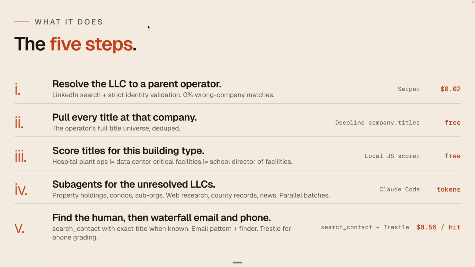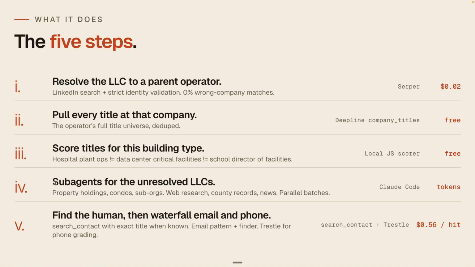So this should actually be 1 cent, but we resolve the LLCs to a company. Then we get every title at that company, with the LLM ranking and scoring the particular titles for that particular building type. Hospitals, data centers, and schools all have different optimal titles, and we don't have to keep track of that. The system is going to figure out, for that particular subset, what's the right one to look into. We got about 70% coverage with this LLC-to-parent company mapping. There was another 30%, and we have routes to get this, but we didn't do it for everyone. It's just saving the fallback here.